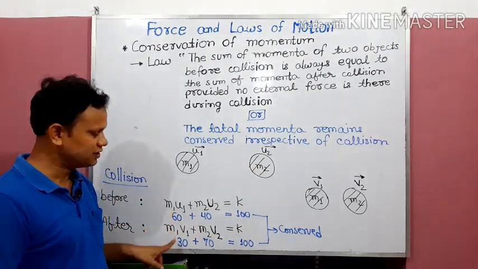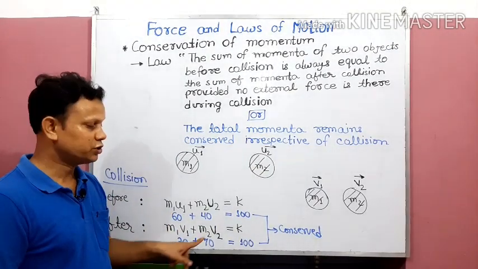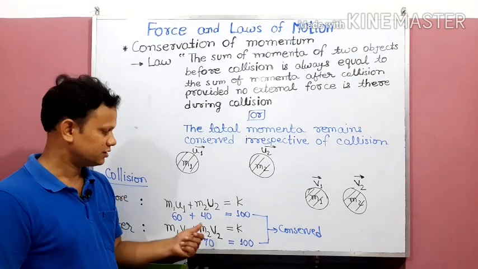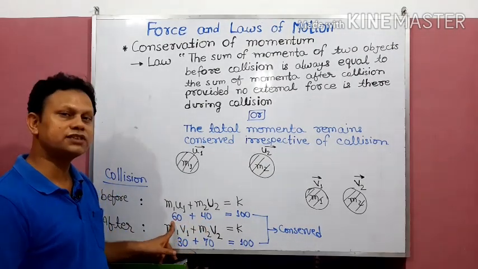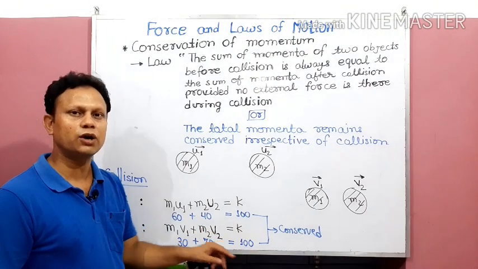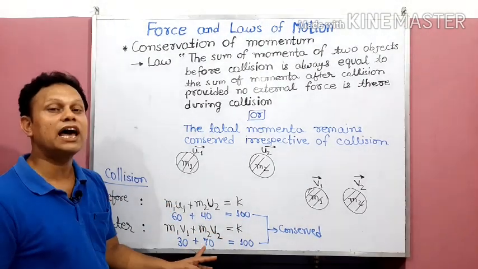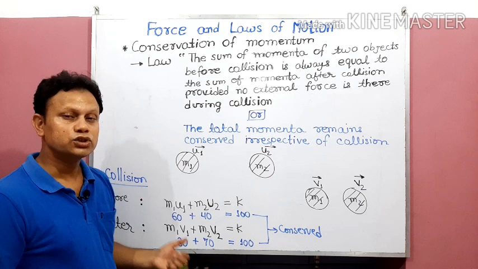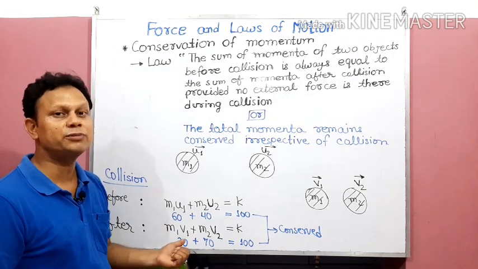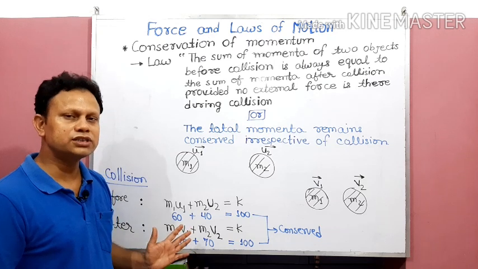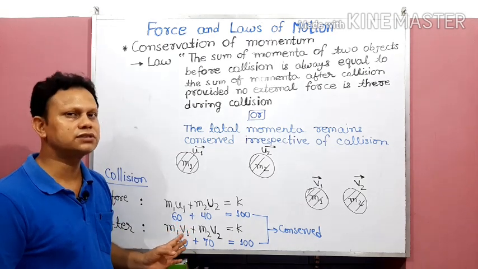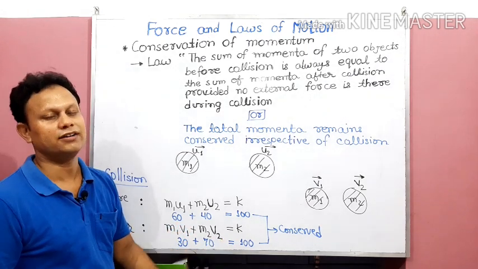If this one is decreasing, then to get the same sum, the other partner will have to increase. So earlier it was 60 and 40, total was 100. Now suppose this is 30, so it will have to be 70. One loss of momentum is the gain of another partner, because in all situations, in all conditions, they have to bring the sum to 100.